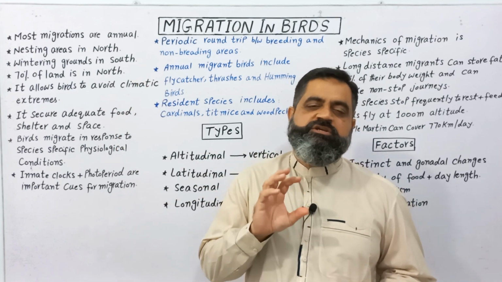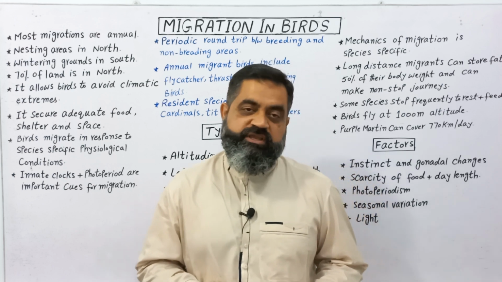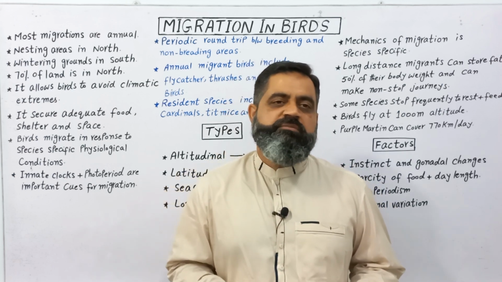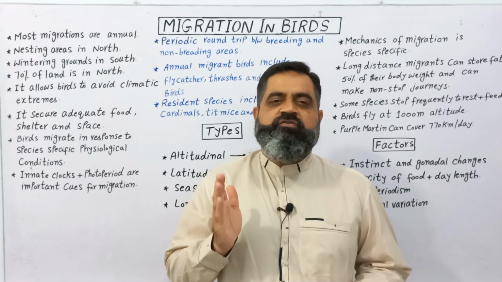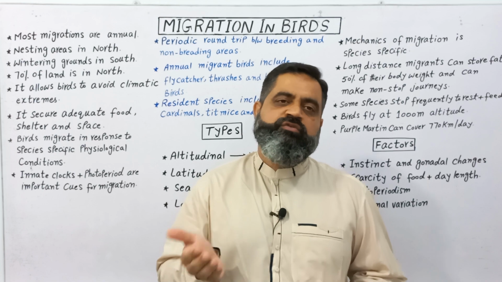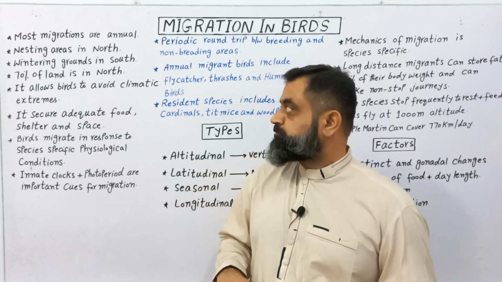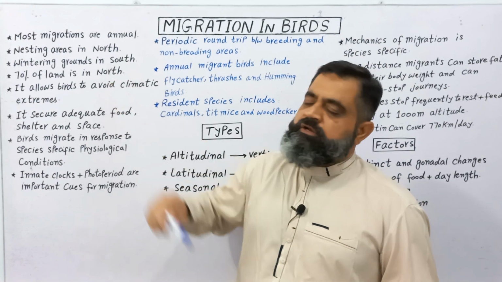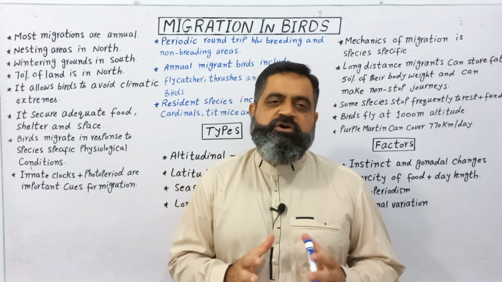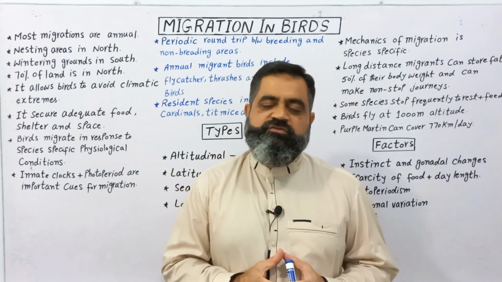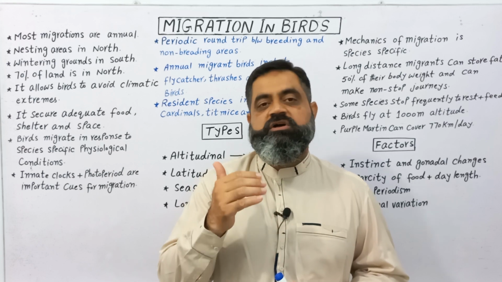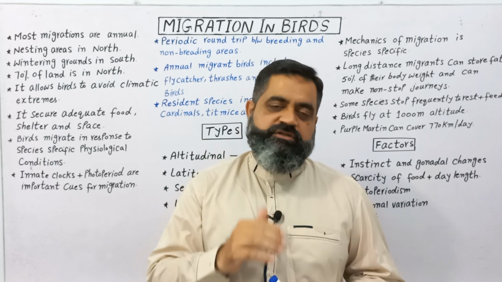Most migration usually takes place annually, in every season. This migration can be from east to west, west to east, north to south, or south to north. Birds usually make nests in northern areas because most of the land of the world is in the Northern Hemisphere.